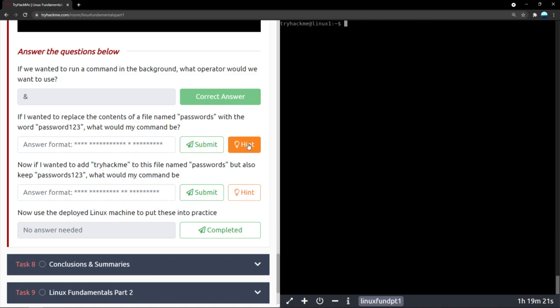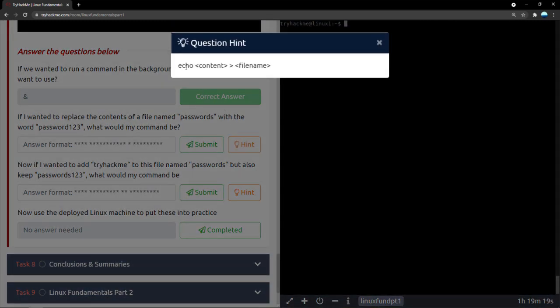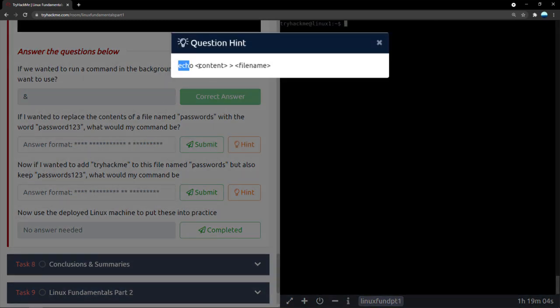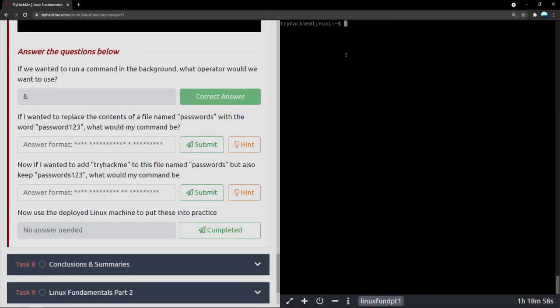Now, let's take a look at the hint: echo. This is how we output the word password123, because this word itself is not inside any file. Like we saw earlier, if it's in another file, then we can just cat and we'll get all the output and then we can pass it. But here we echo whatever content we need to pass, and then we use a single right arrow and put the destination file name, like we saw.